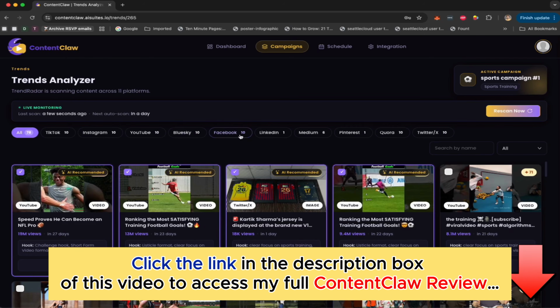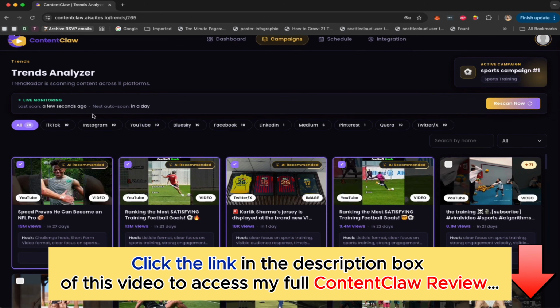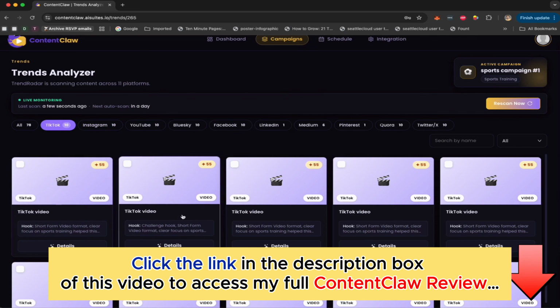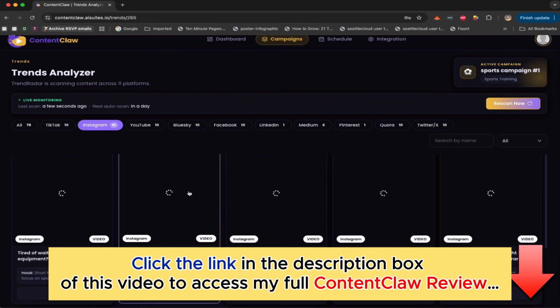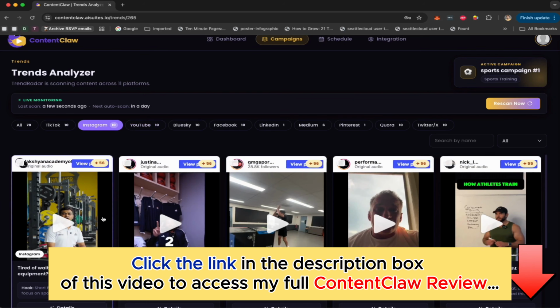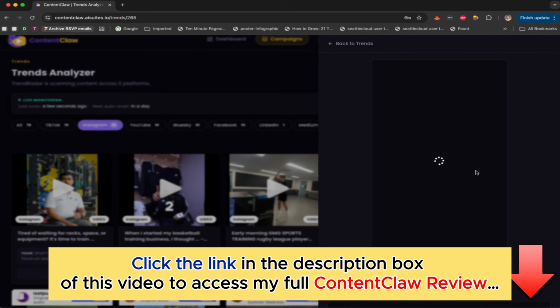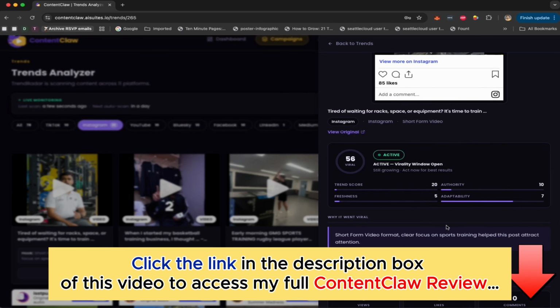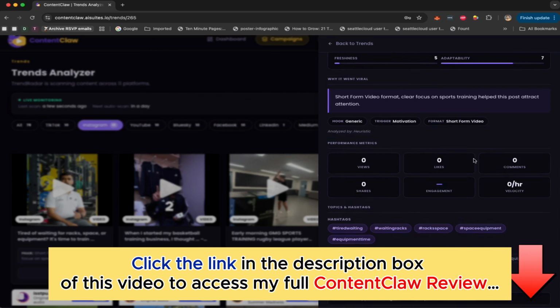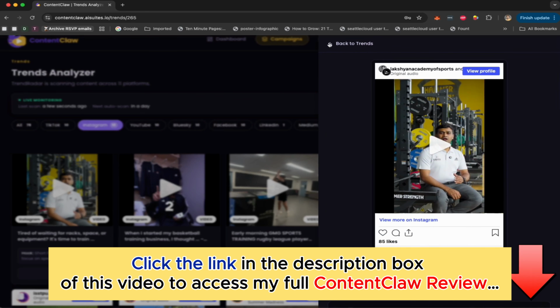Now we're in the trend analyzer module, and it's going to show us all the videos and content, not just videos. It could be a tweet, carousel, image, reel, or short that is trending and getting tons of views. If we filter on TikTok, we can see these videos are doing really well. On Instagram, these videos are doing well. It's loading right now. If I click on details, it's going to give me a full breakdown of what's going on. Viral is 56, active, it's really good. Trend score is 20, so it's not the best, but adaptability is really, really good. You will get tons of views promoting this.